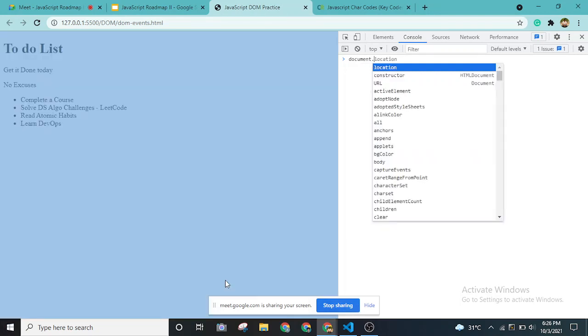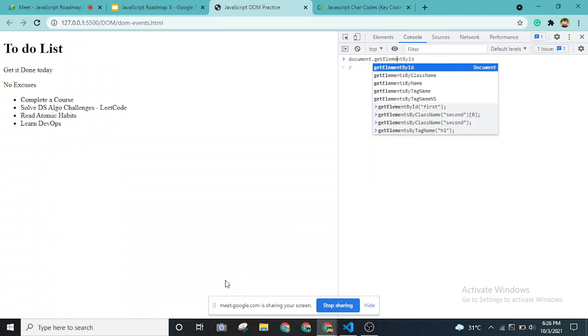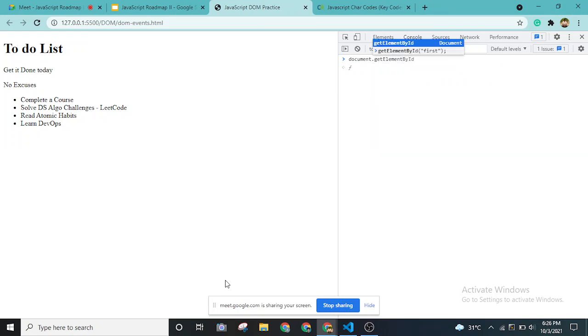The first one is get element by tag name. It accepts an argument inside quotations, which will be any tag that we were discussing. It can be h1, heading, paragraph, list items. So let me give you h1.